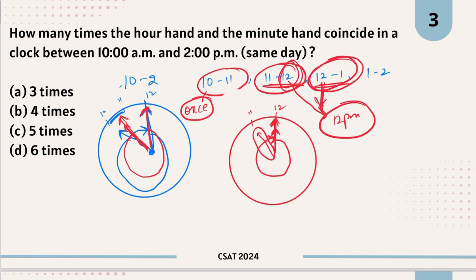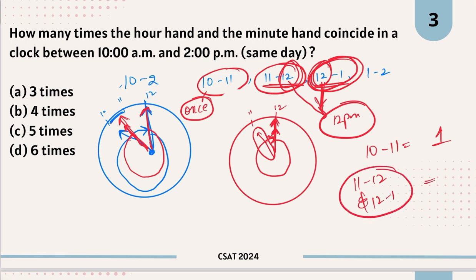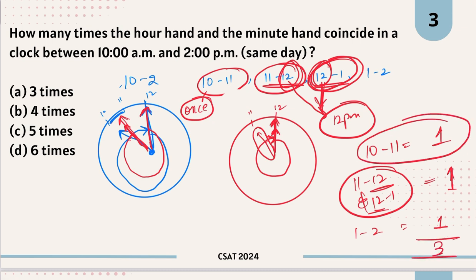ये 12 तो common है for both of these. This means 10 to 11 में it coincides once, 11 से 12 and 12 to 1, although there are 2 hours but it coincides once, that is जो 12 pm है वो common है दोनों के लिए, and 1 to 2 के बीच में it coincides once. Similar pattern है जैसे 10 to 11 में था. So in total it coincides 3 times. Option A will be your answer.